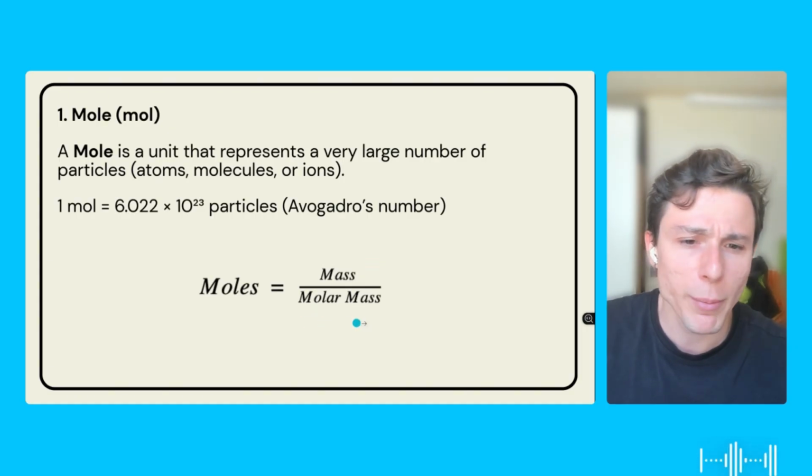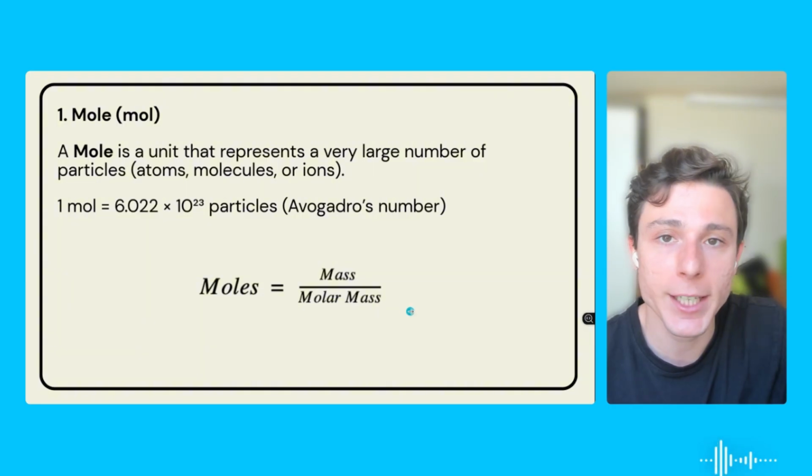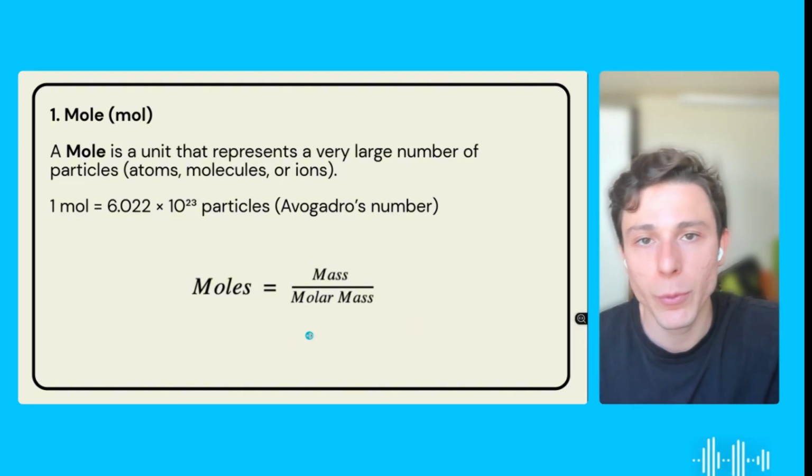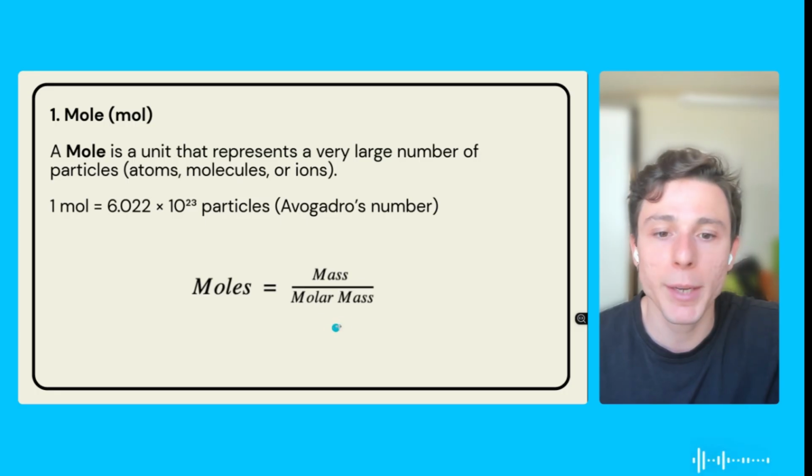So remember the molar mass. In order to find the molar mass of an element, you're basically going to need the atomic mass of this element. And if you're dealing with molecules, you're going to have to combine all the atomic masses of each element.